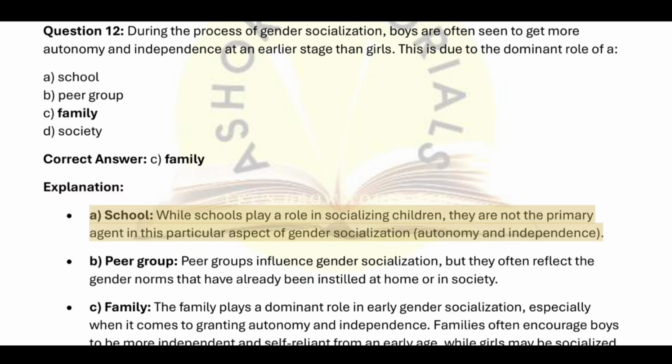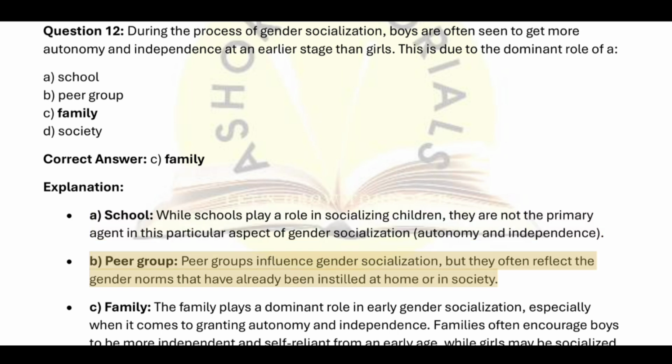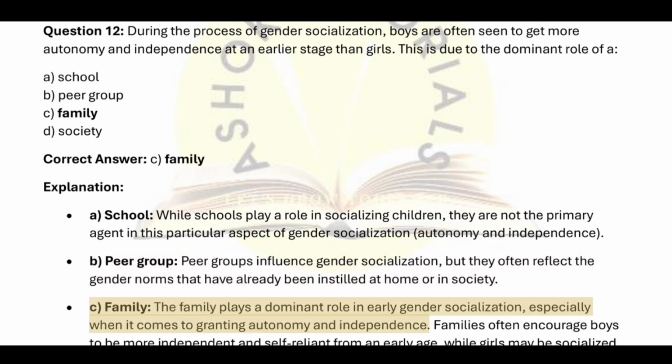Explanation. A. School. While schools play a role in socializing children, they are not the primary agent in this particular aspect of gender socialization, autonomy and independence. B. Peer group. Peer groups influence gender socialization, but they often reflect the gender norms that have already been instilled at home or in society.